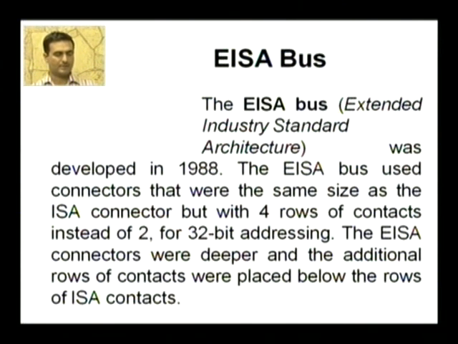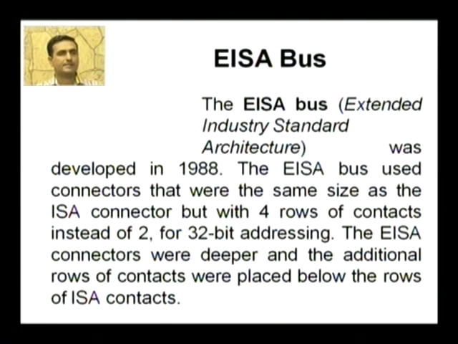Next bus is the EISA bus. EISA is also called the Extended Industry Standard Architecture, and it was developed in 1988. The EISA bus used connectors that were the same size as the ISA connector, but with 4 rows of contacts instead of 2 for 32-bit addressing.